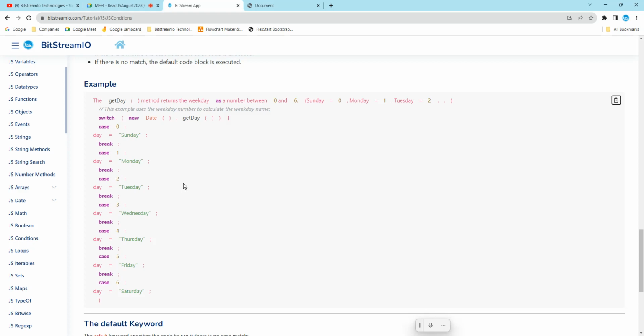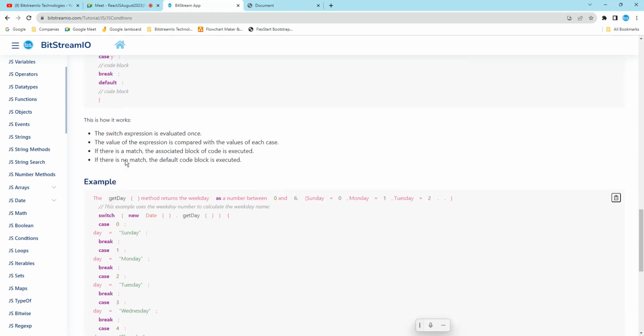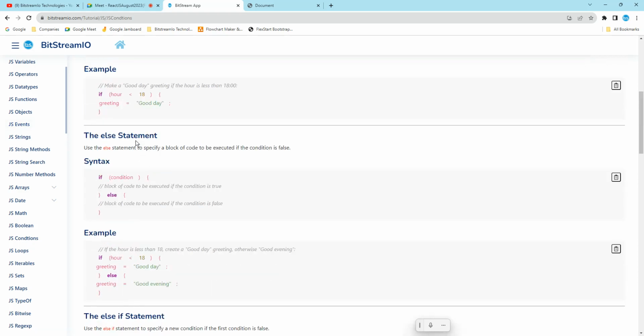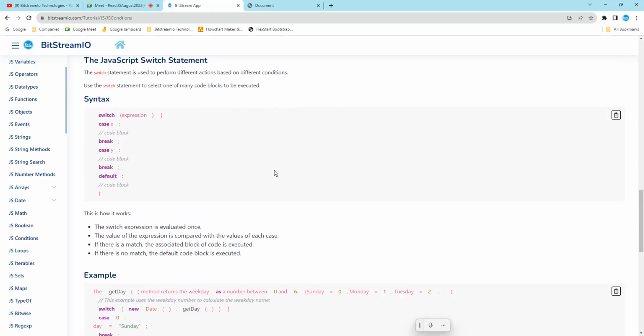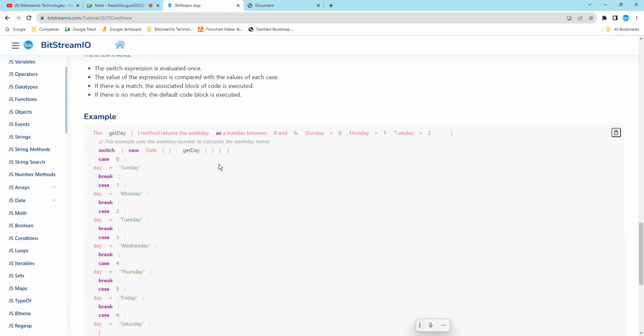So now what are we going to do? We are going to do the switch block. We are learning that in a switch, an expression is evaluated. We have seen if, else if, and switch used to specify many alternative blocks of code. When do we use a switch? Okay, so here what happens?